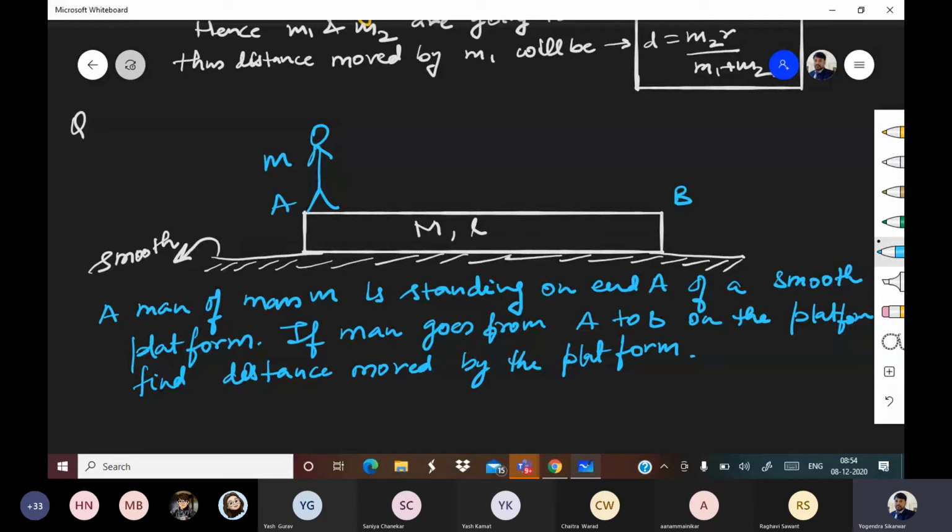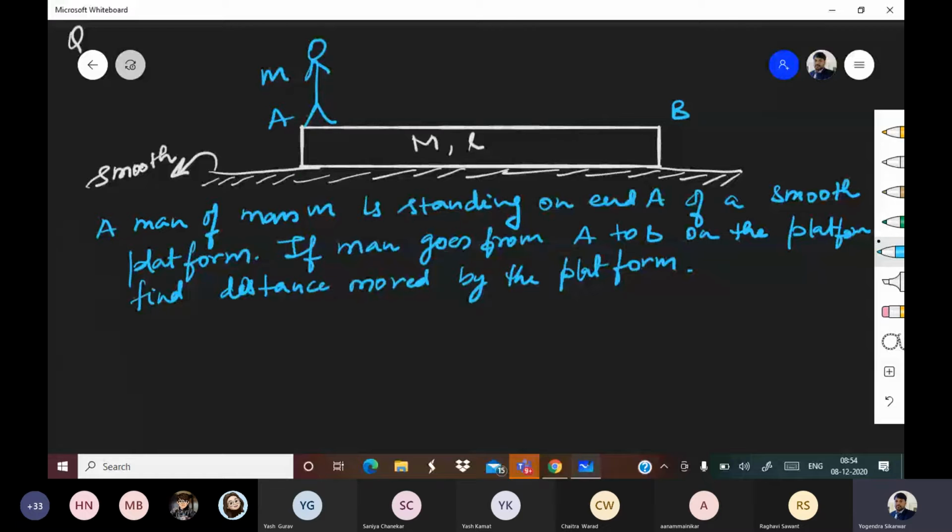Everyone, please pay attention and see what is happening in this question. As the ground is smooth, the ground cannot exert any friction.